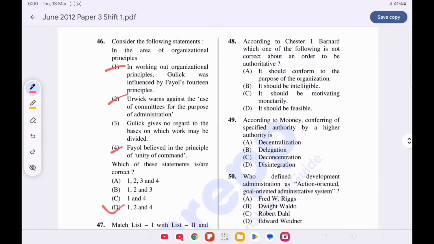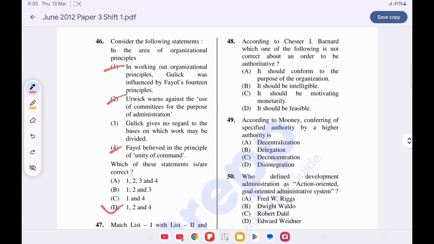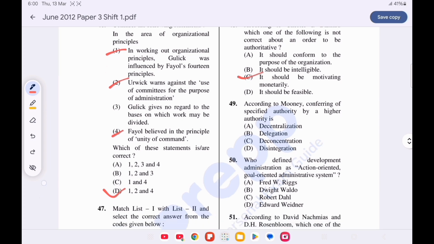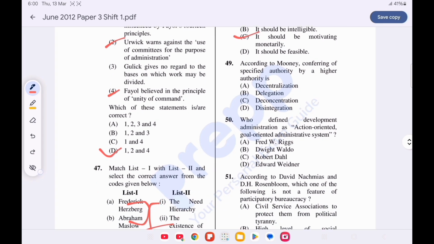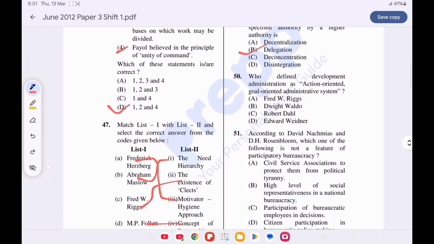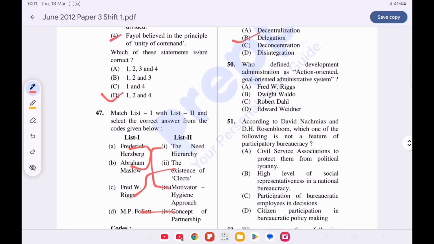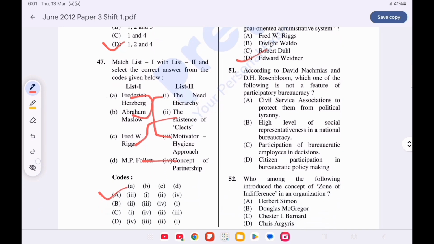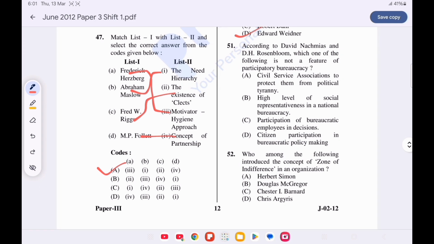Now question number 48. According to Chester Barnard, which one of the following is not correct about an order to be authoritative? Option C is correct, it should be motivating monetarily. Question number 49. According to Mooney, conferring of specified authority by a higher authority is. Option B is correct, delegation. Question number 50. Who defined development administration as action-oriented, goal-oriented administrative system? Option D is correct, Edward Weidner. Question number 51. According to David Nachmias and D.H. Rosenbloom, which one of the following is not a feature of participatory bureaucracy?